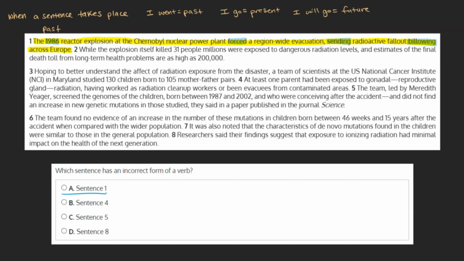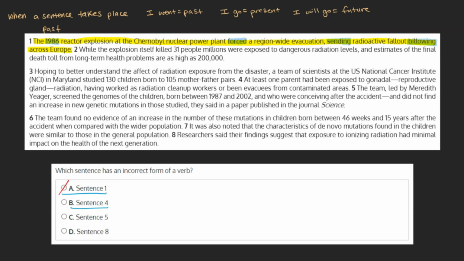Although "sending" and "billowing" are technically continuous, in this context they're being mentioned within the context of the past tense "forced," and therefore are grammatically correct. Because all the verb forms in this sentence are correct, we can mark this choice as incorrect.